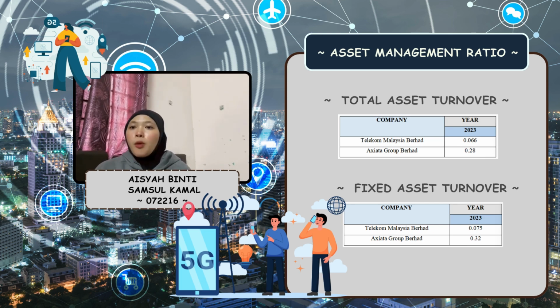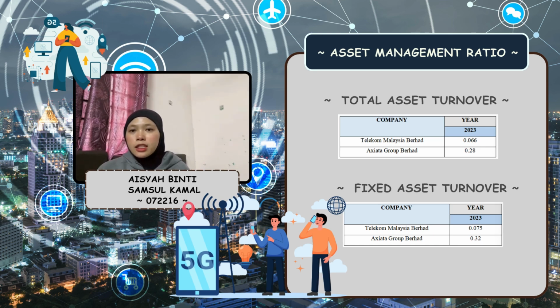Here is the comparison of total asset turnover for 2023. Telekom Malaysia Berhad recorded a value of 0.066 while Axiata Group Berhad recorded a value of 0.28. This difference indicates that Axiata Group Berhad is significantly more efficient in utilizing its assets. Based on the trend analysis, Telekom Malaysia Berhad has a low total asset turnover of 0.066, indicating poor efficiency in generating revenue from its assets.